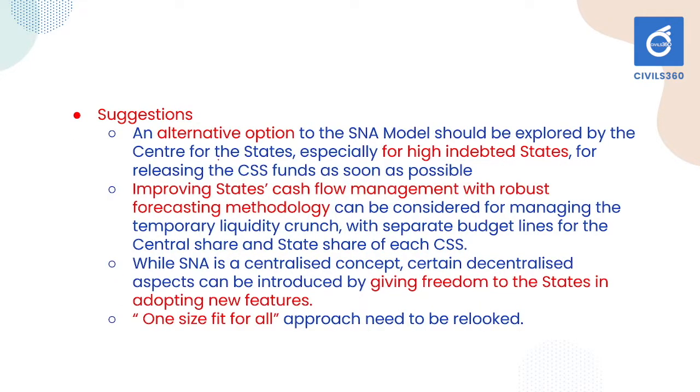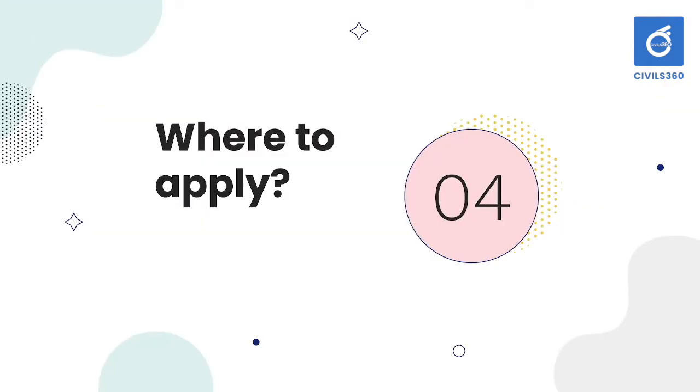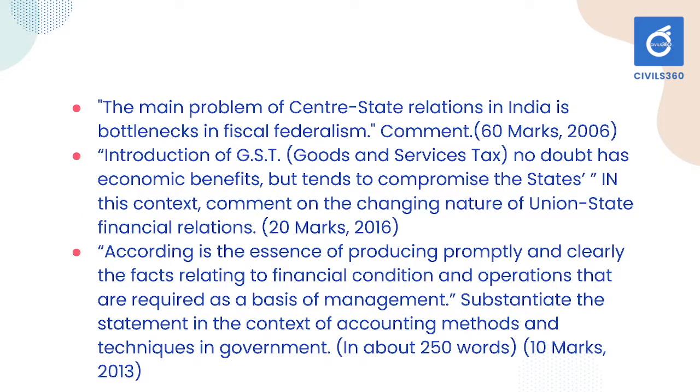And the suggestions are that alternative options to the SNA model should be explored, states' cash flow management should be improved, and freedom for the government should be there, and this one-size-fits-all approach needs to be relooked. There are also certain suggestions, and there are multiple questions from this topic, that is, how fiscal relations and center-state relations should be managed. For example, the main problem of center-state relations in India is bottlenecks in fiscal federalism. Wherever the idea of fiscal federalism comes, you can definitely use this idea.